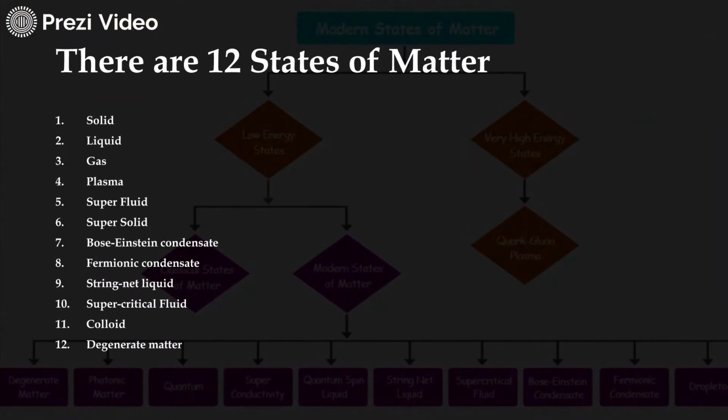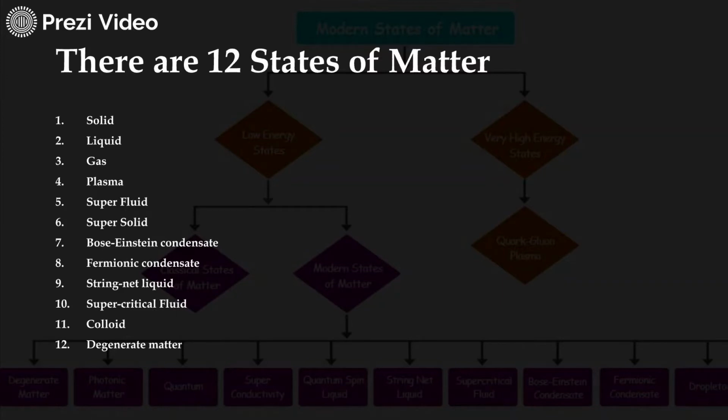On the modern basis of classification of matter, it has been further classified into 12 categories. The first are solid, liquid and gas. These three are the clear, basic way of classification, whereby the whole matter can be classified into these three broad categories.